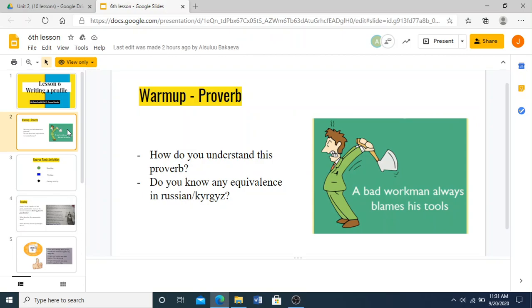Okay, so the proverb simply means that a good workman always tries to find a solution to a problem, always thinks in different ways of solving a problem. If you try one way, it doesn't work, you try another.